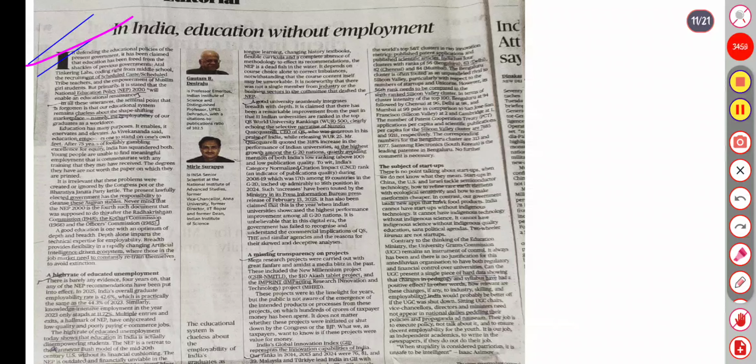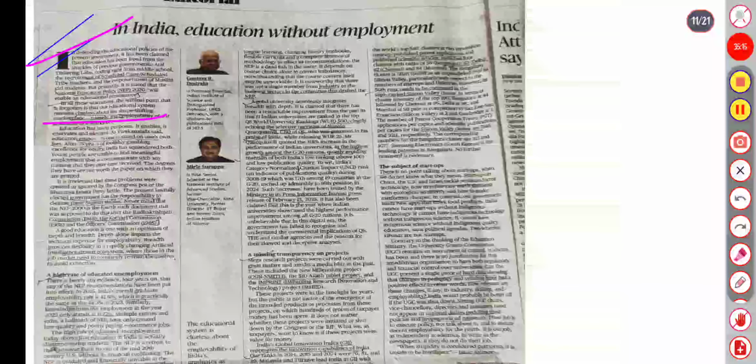So with all these utterances, the seminal point is forgotten: the educational system remains clueless about the shifting marketplace, namely the employability of a graduate as a workforce. After all, education has many purposes. It enables, innovates and elevates, and as Vivekananda said, education empowers one to stand on one's own feet.